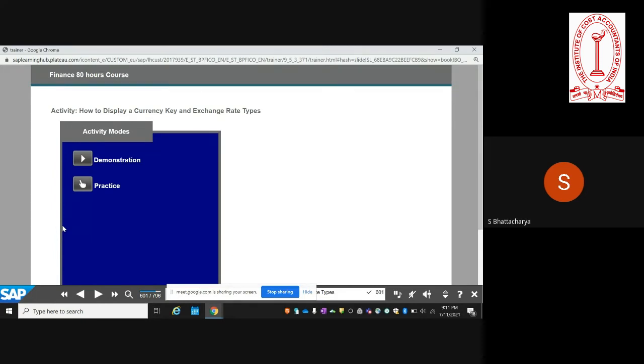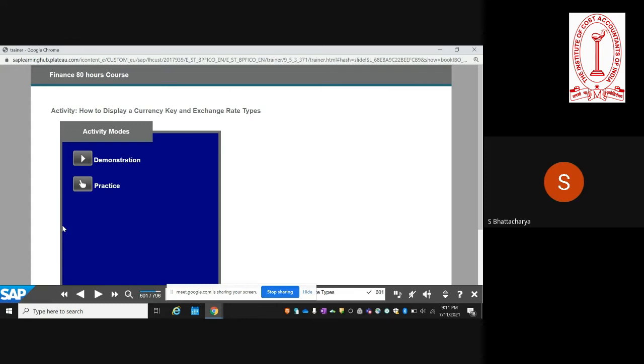But then ultimately they'll have to consolidate and present their financial statements in India, and they are required to abide by the requirements of the Indian Companies Act. So the group currency for Tata will be INR, because that is the currency in which they are required to consolidate their financial statements.